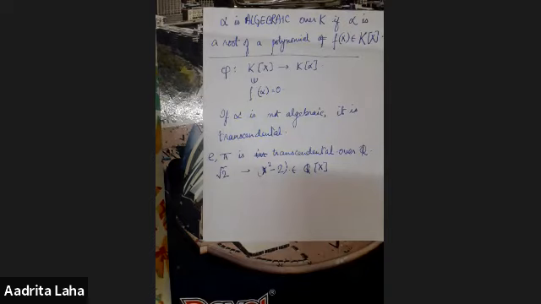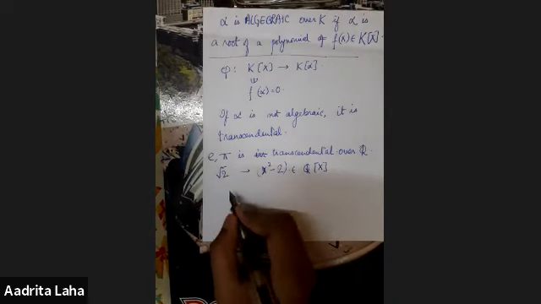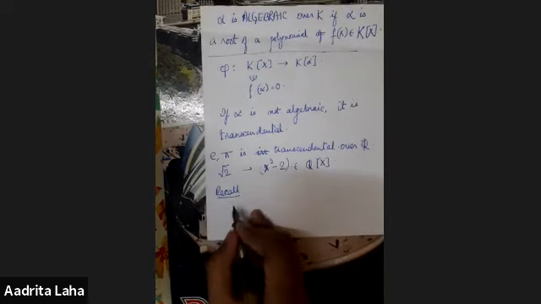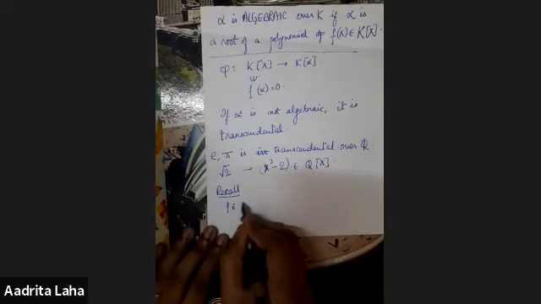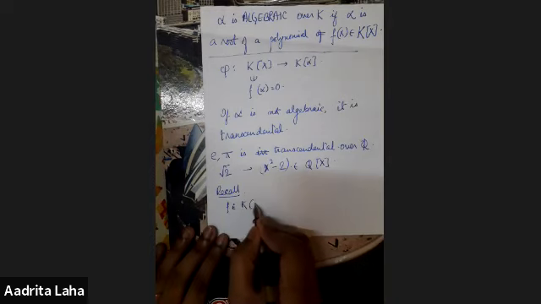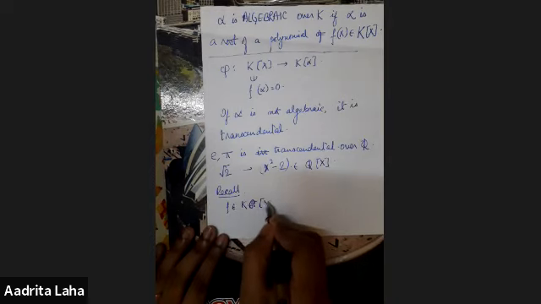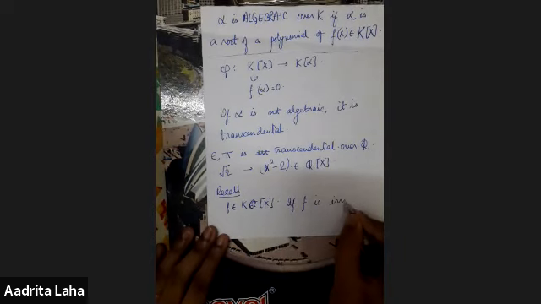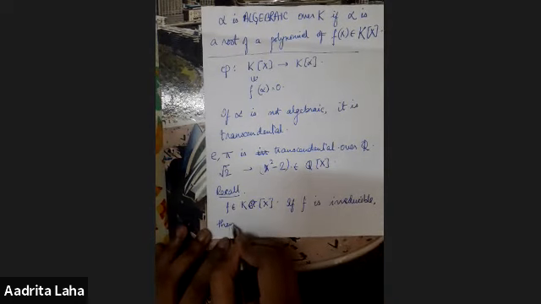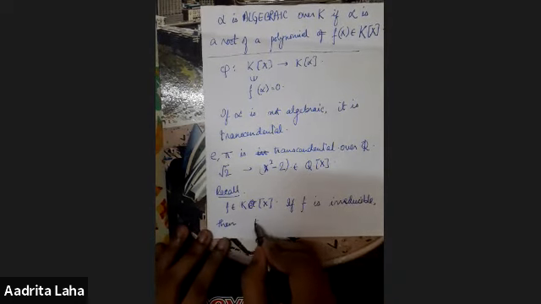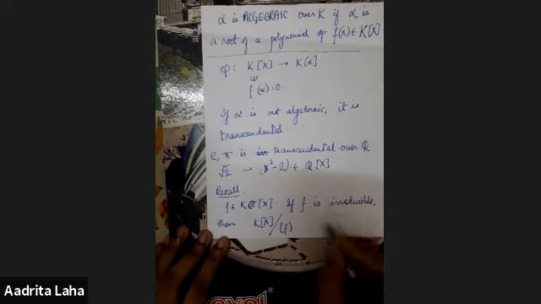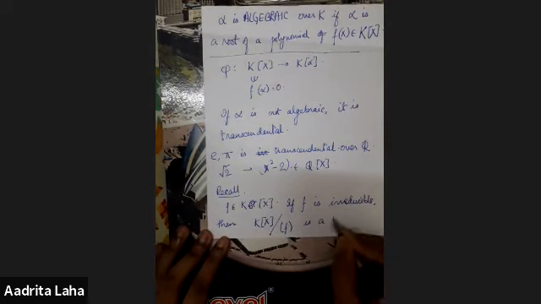And in general, we can look at the field. Recall that if f is an irreducible polynomial in K[x], then K[x] quotiented by the ideal generated by f is a field.